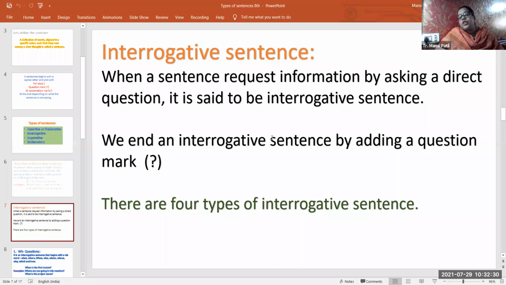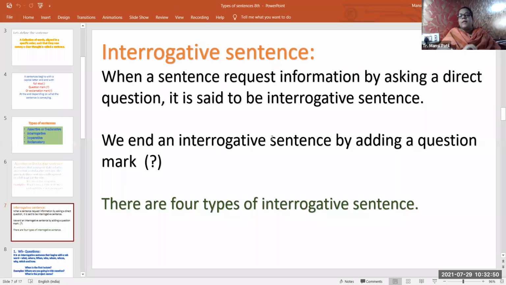When a sentence requests information, it means it is asking for some information. That is an interrogative sentence, and it ends with a question mark.